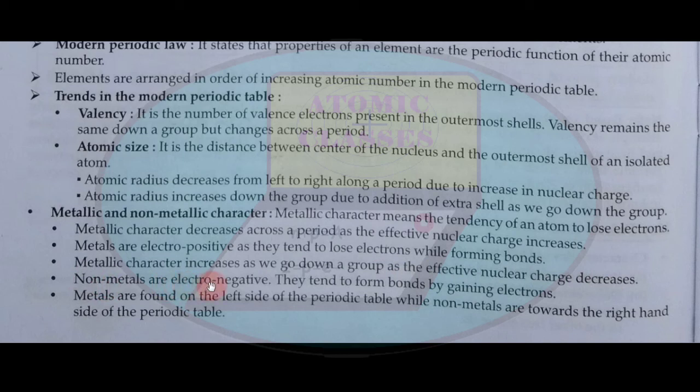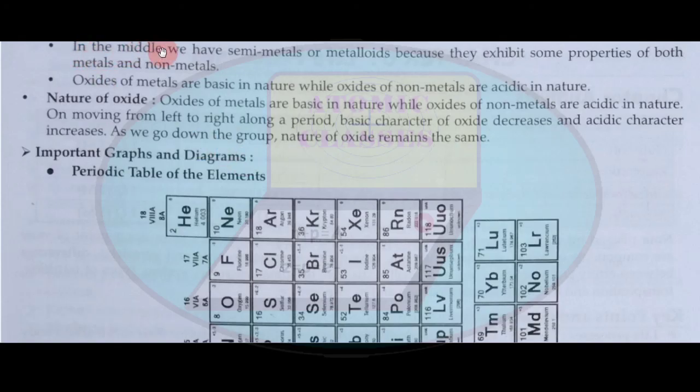Non-metals are electronegative. They tend to form bonds by gaining electrons. Metals are found on the left side of the periodic table while non-metals are towards the right-hand side. In the middle we have semi-metals or metalloids because they exhibit some properties of both metals and non-metals. Oxides of metals are basic in nature while oxides of non-metals are acidic in nature.